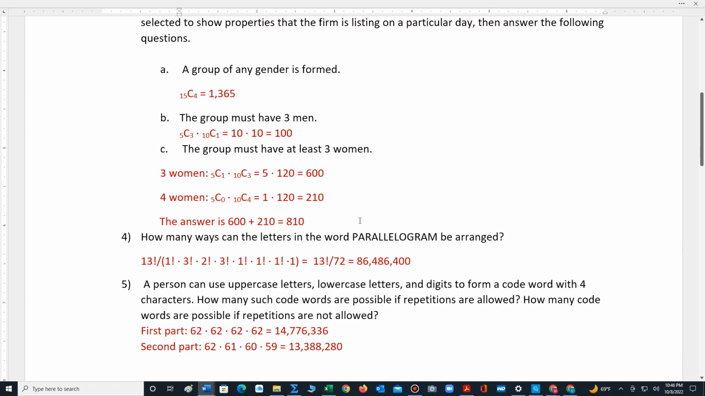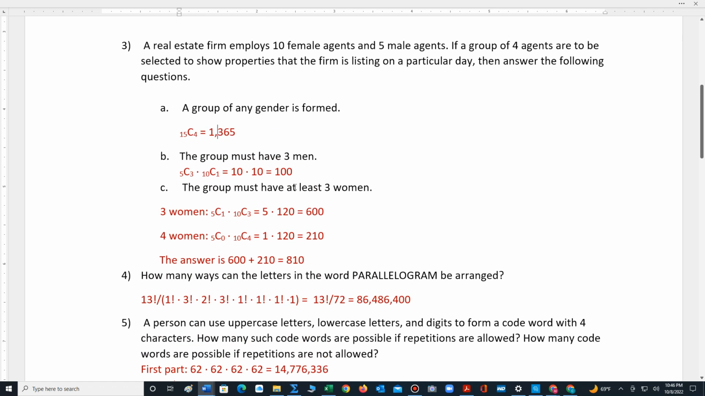And then finally, for part C, it says the group must have at least 3 women. At least 3 women means 3 or more women. So remember, the group is a group of 4. So we have to either have 3 women or 4 women. We find the total number of combinations for each of these situations and then add the results.